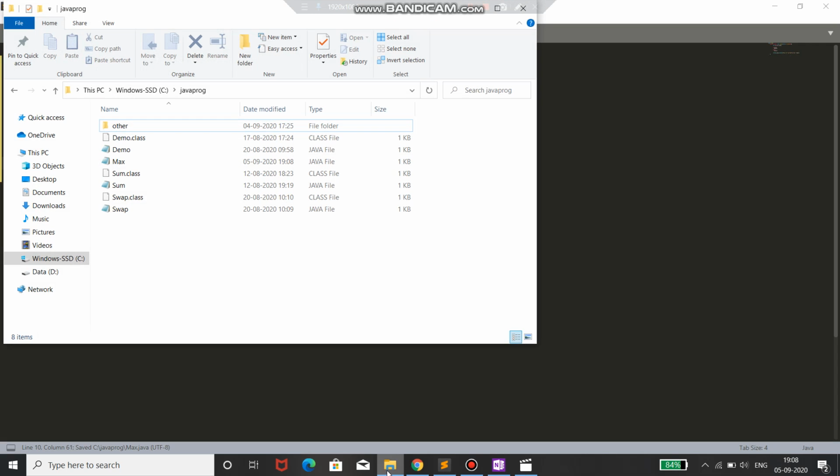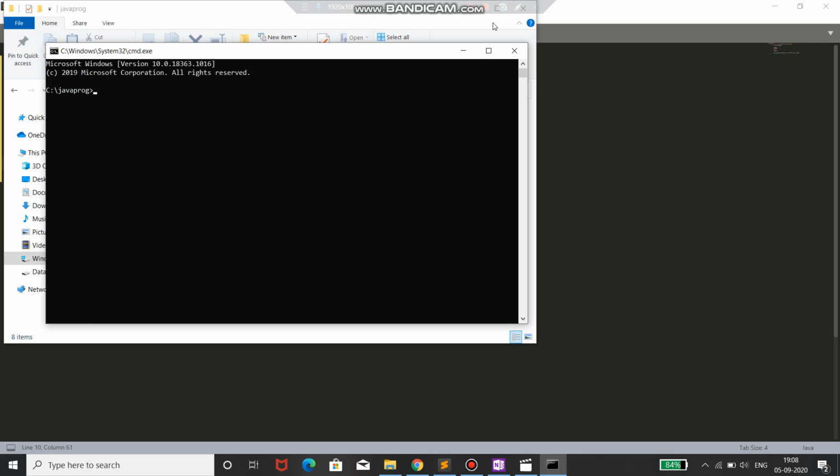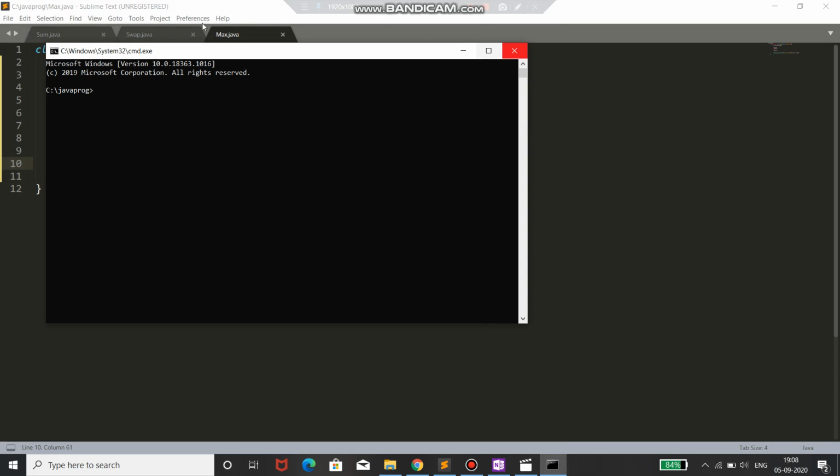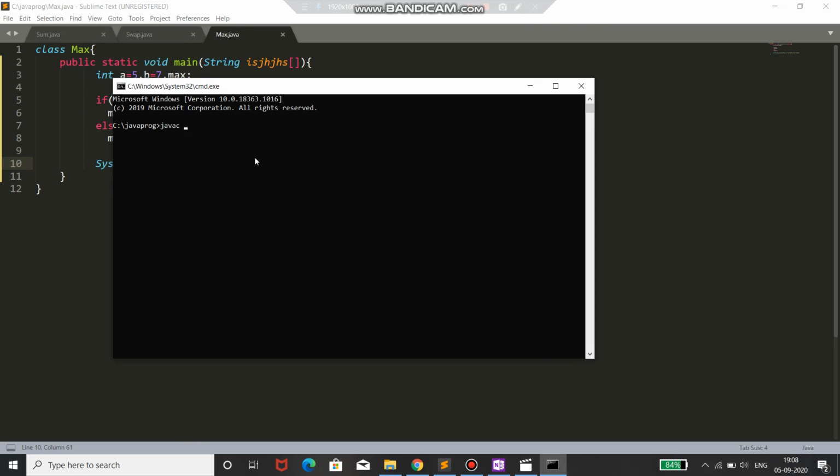For running this, I'll open my Java proc folder and go to cmd. I'll type javac, the compilation command, and the name of my file, max.java, with capital M. It is compiled successfully.